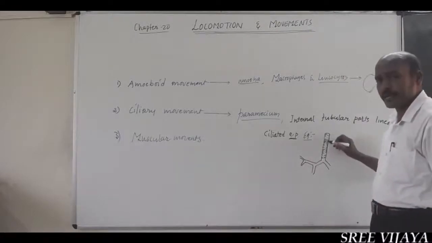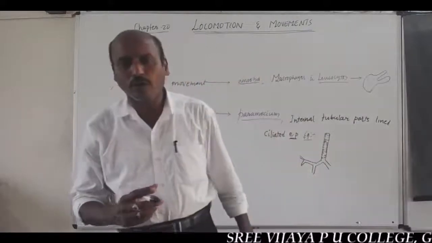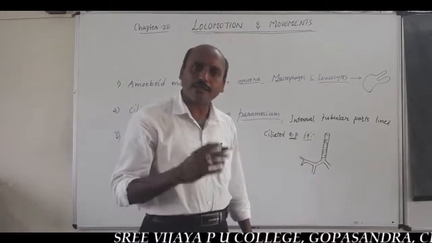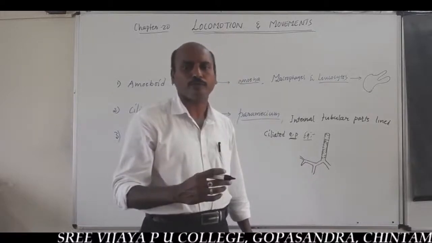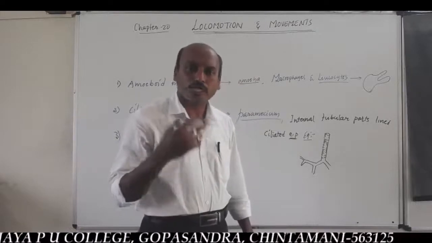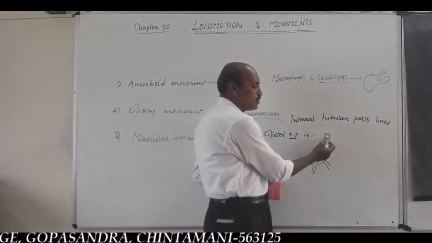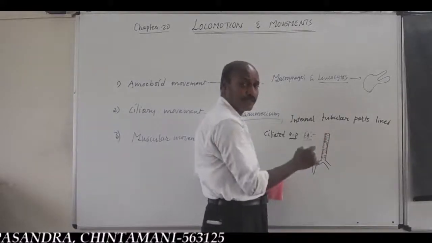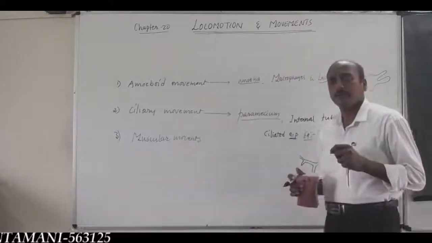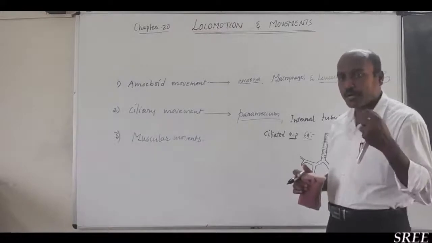The respiratory tract like trachea, bronchi and bronchioles in human beings, in higher animals including man, is lined by ciliated epithelial tissue. It is responsible for flushing out the dust and pathogens during inspiration. That's why nasal respiration is better than buccal respiration.